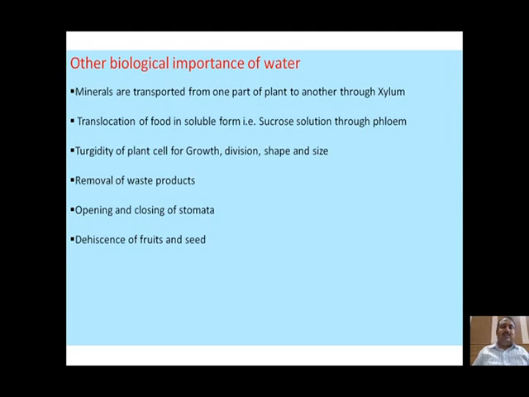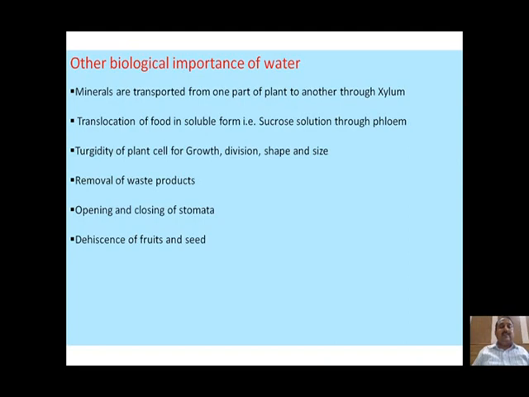Now this water is also responsible for dehiscence of fruits and seeds. The parts of the fruit absorb the water and this is responsible for bursting. Due to bursting of the fruit, the seeds are dispersed to the surroundings, which is responsible for survival of the plant.